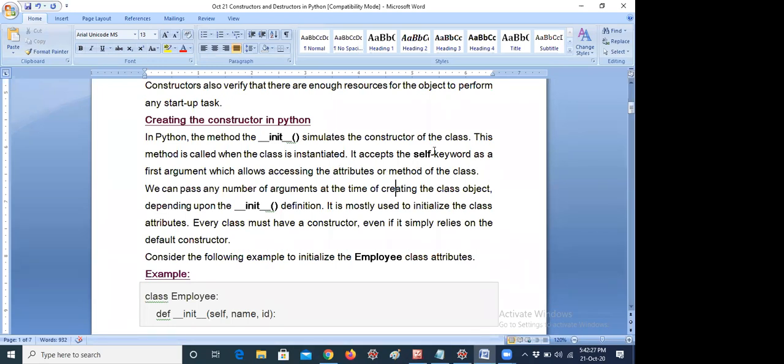What is the purpose of that argument? What is the purpose of the particular construct? It means you can access the methods and attributes of the particular class, and we can pass any number of arguments at the time of creating the class object.